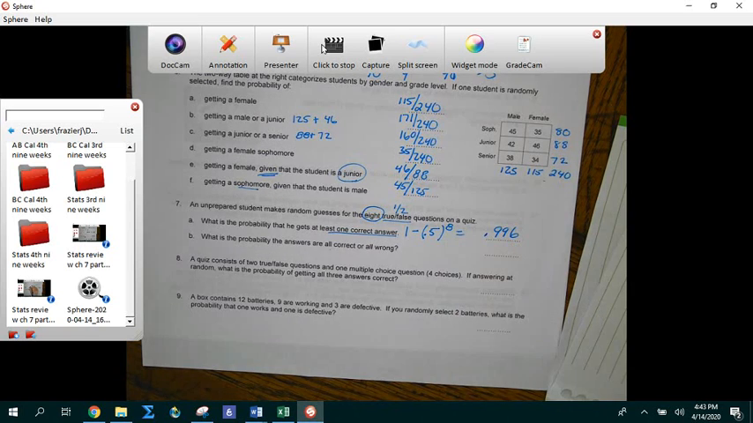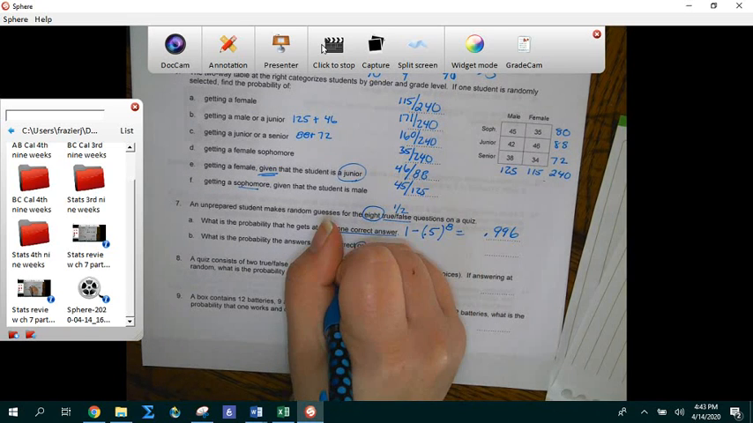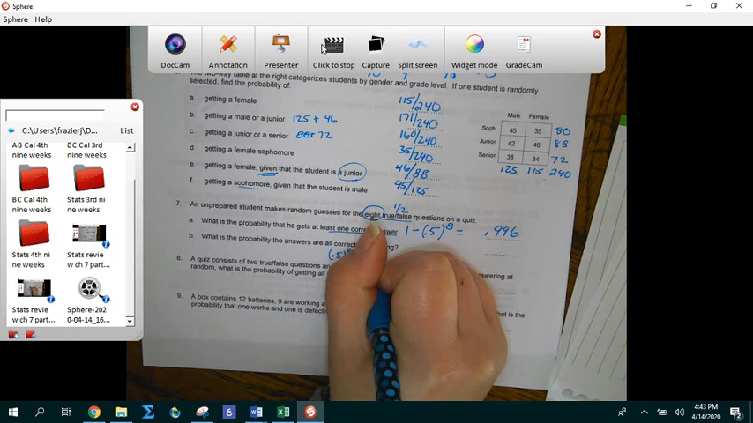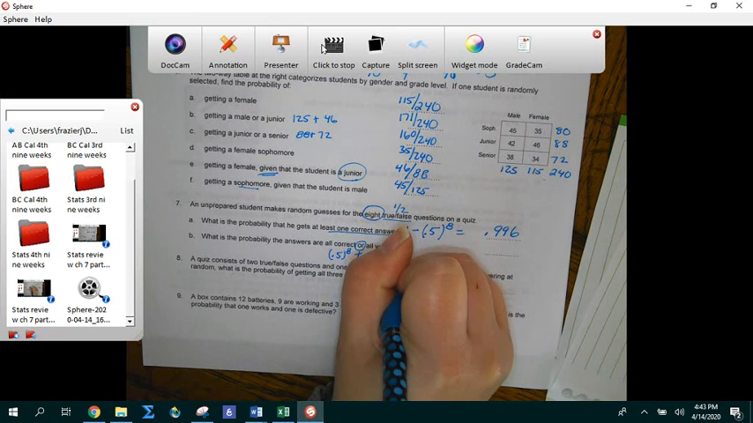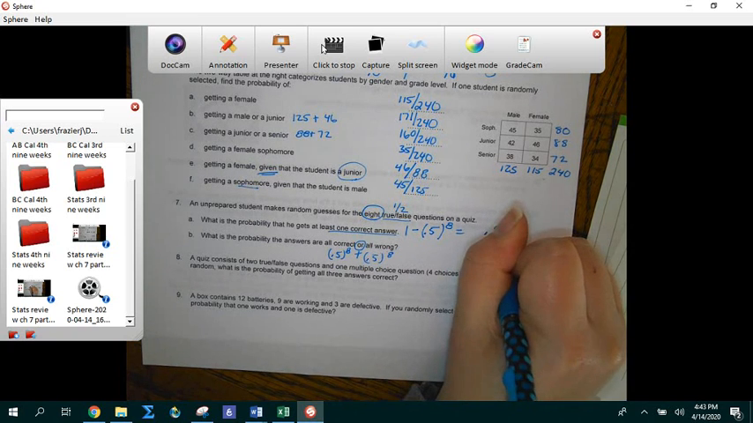What is the probability that they're all right or they're all wrong? So or means that we add. So all right would be 0.5 to the 8th. And all wrong would be 0.5 to the 8th. So that's going to be 0.004 plus 0.004 is 0.008.